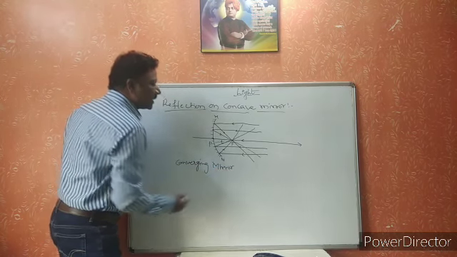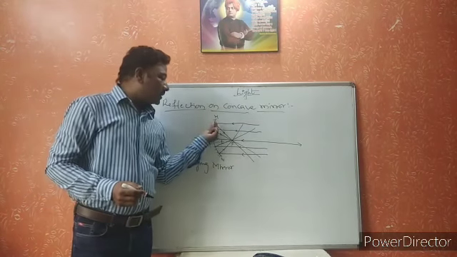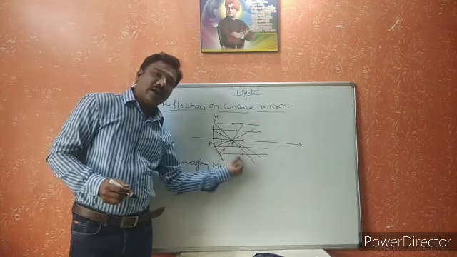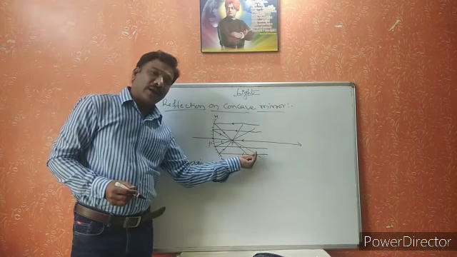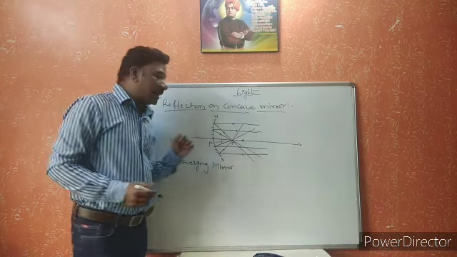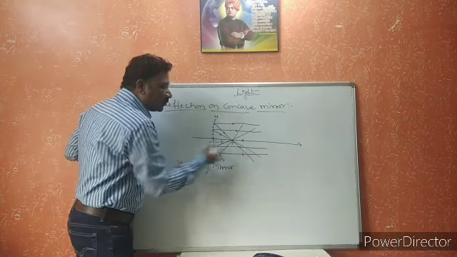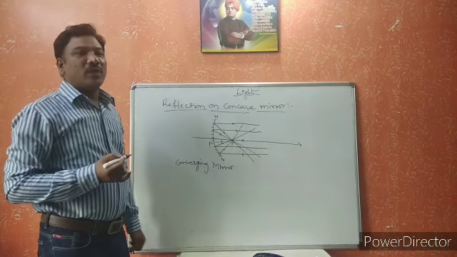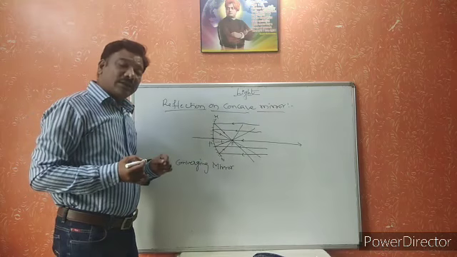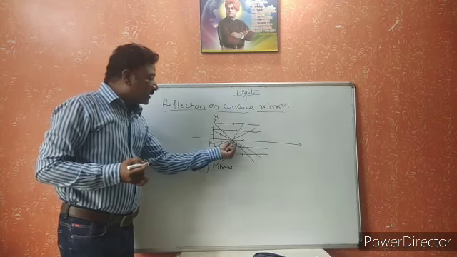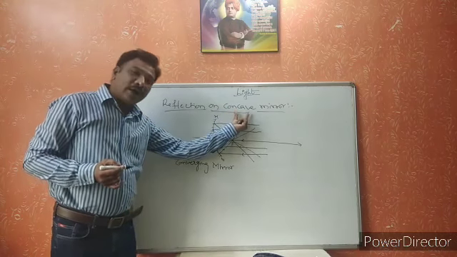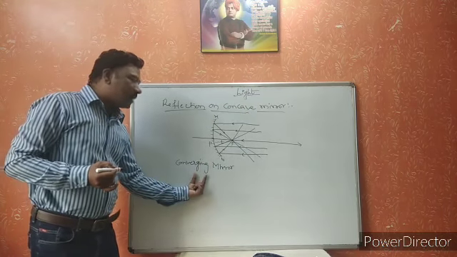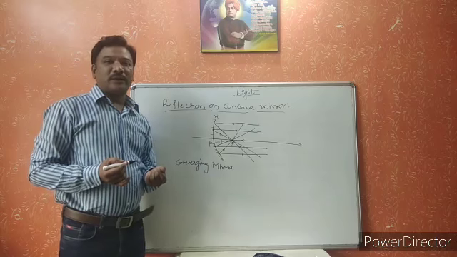That is the reason the concave mirror is called the converging mirror. Why is it called the converging mirror? It is converging the reflected light rays. After incidence, all the light rays are reflected. All the reflected light rays are converging at one point, intersecting at one point. That point is called the focus point. That is the reason the concave mirror is called a converging mirror.